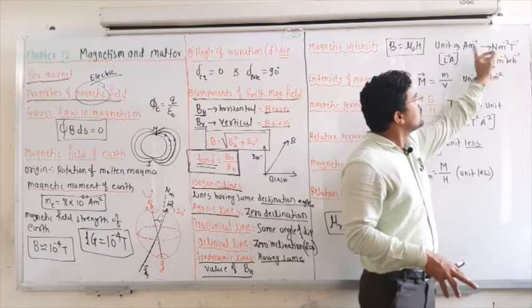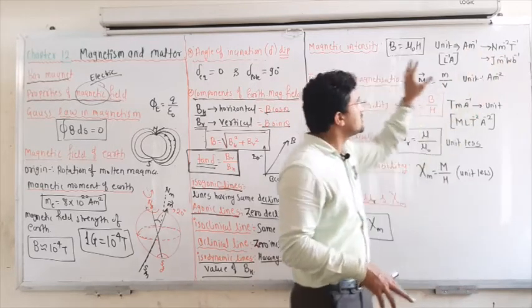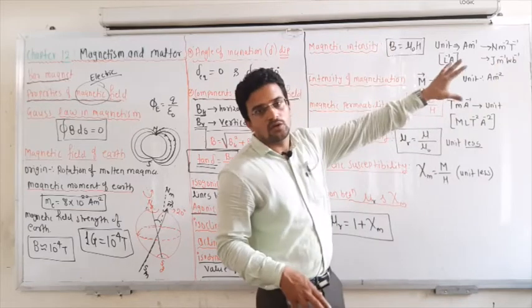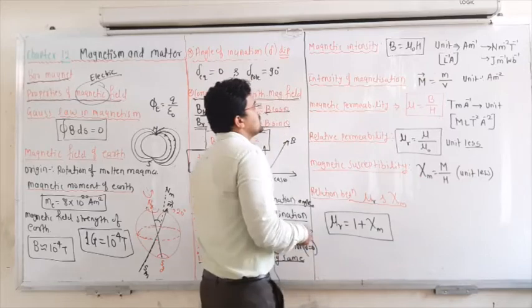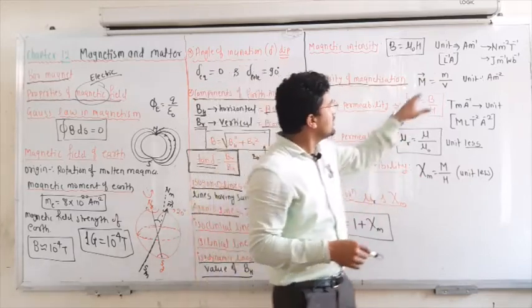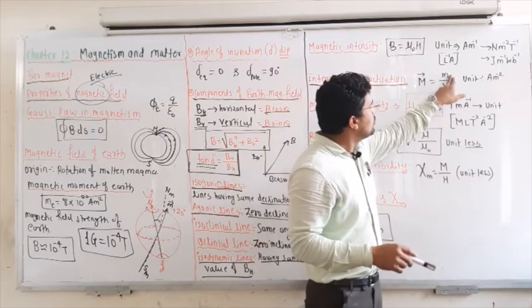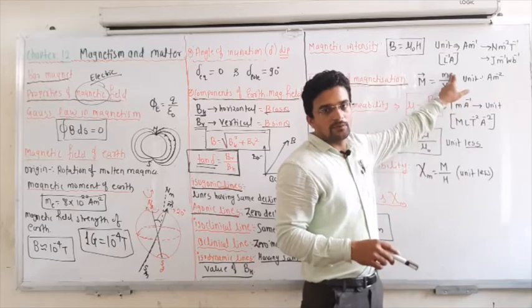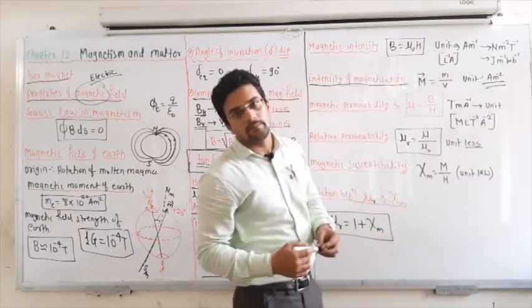Maybe they will give you the ampere meter, or maybe one out of these two. Okay, so remember, just write it down and note down the equation, and then the unit and the dimension formula. Next is intensity of the magnetization. Intensity of the magnetization is nothing but the capital M, and that is a vector quantity. It is nothing but the magnetic moment per unit volume, and it has a dimension ampere per meter square.